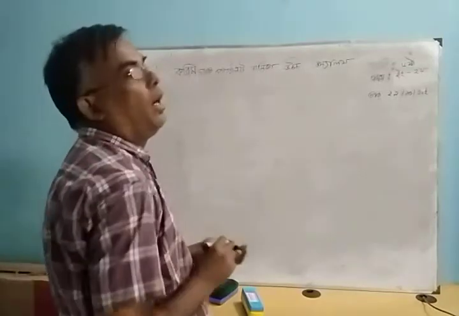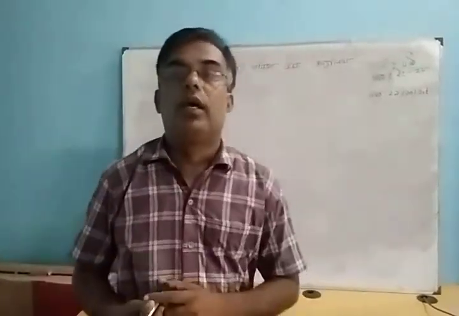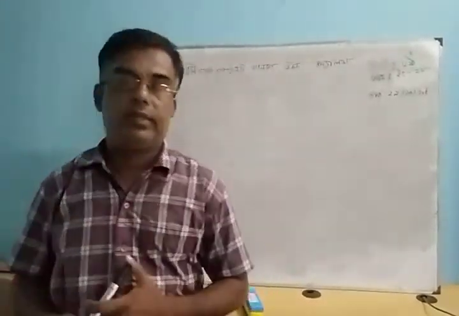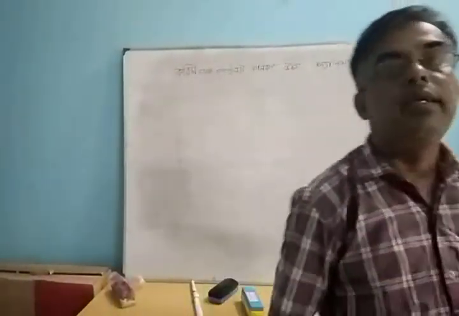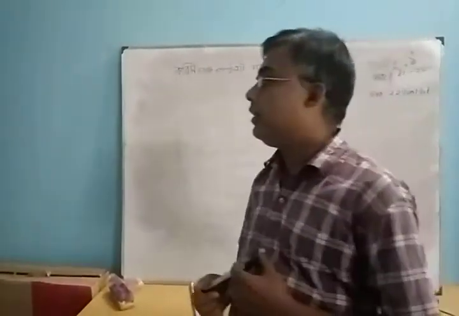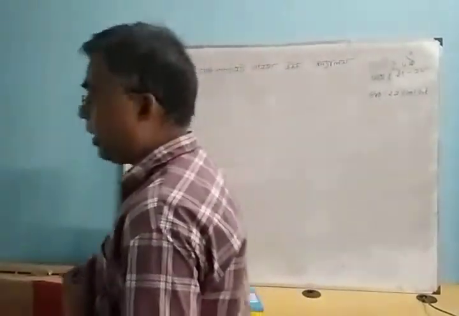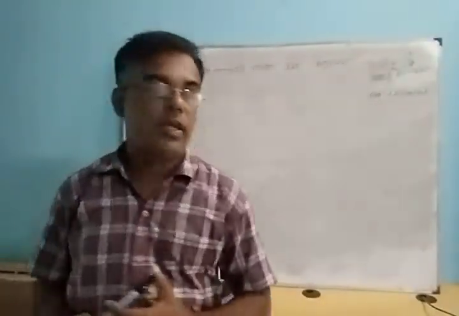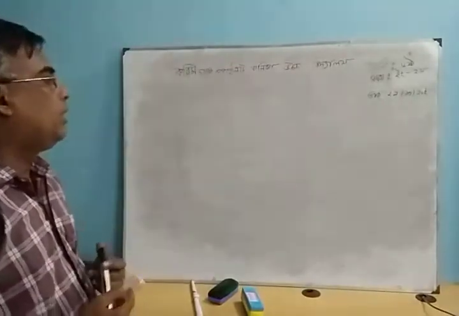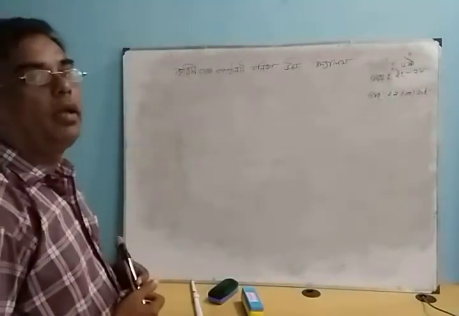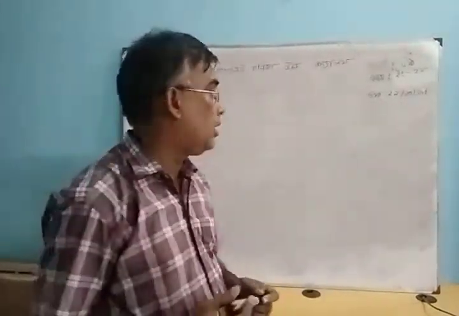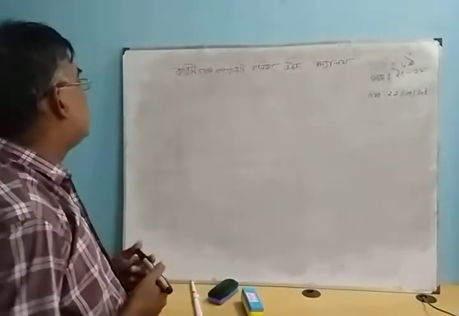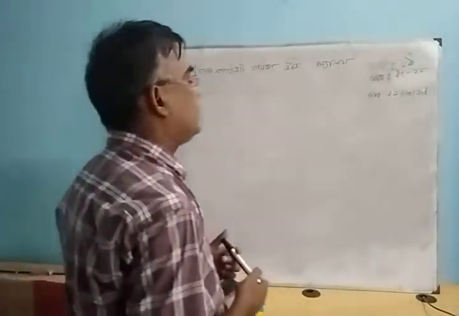Now we are going to start with how many kinds of sentences there are. There are five kinds of sentences: assertive, interrogative, imperative, optative, and exclamatory.